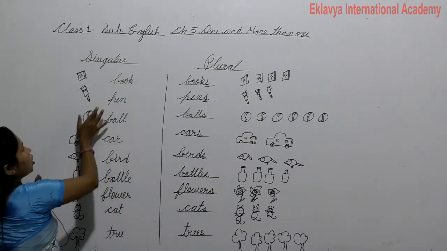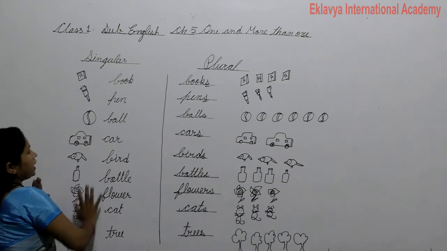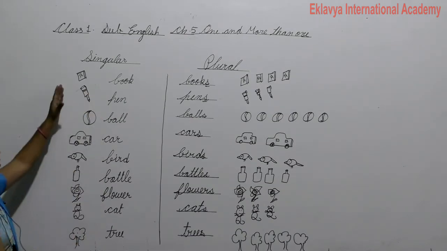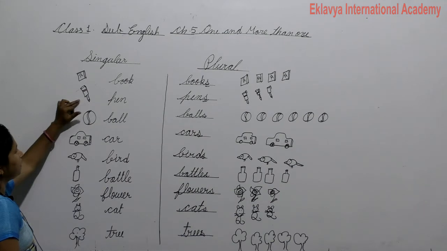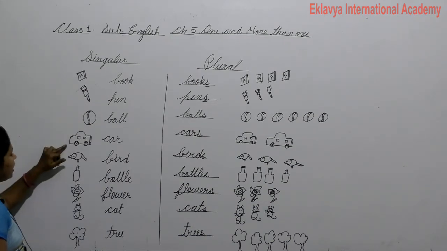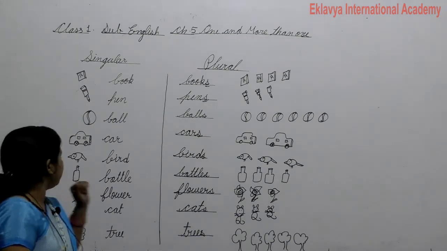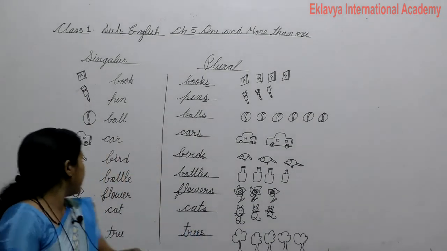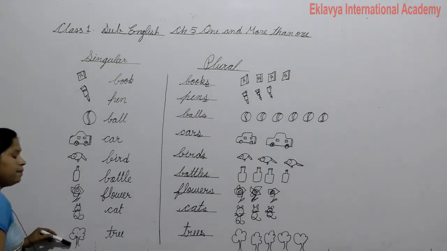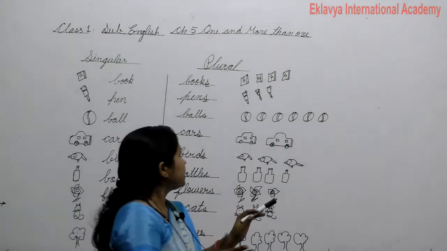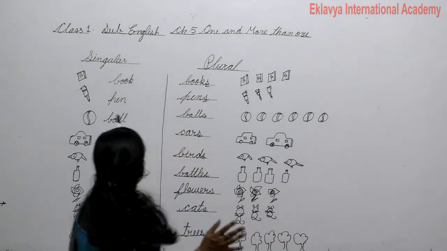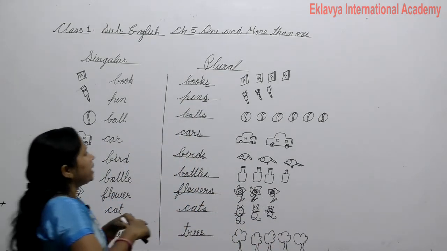So look at there, there is one book, one pen, one ball, one car, one bird, one bottle, one flower, one cat and one tree. So when we talk about one, the word is singular. These are singulars.